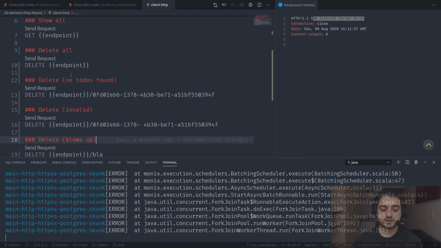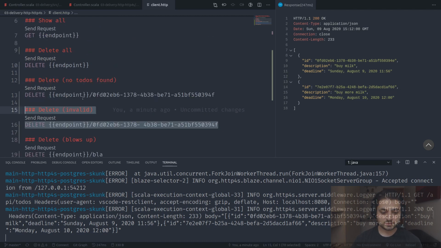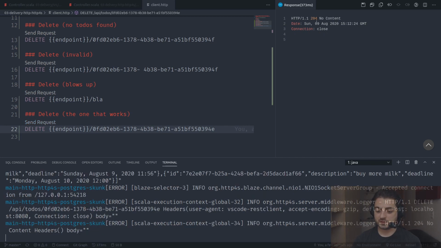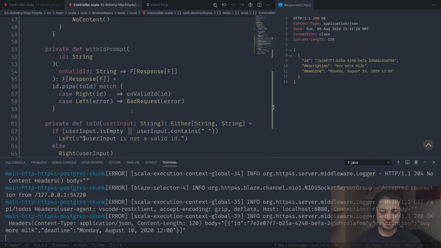Oh no, let's actually try to delete one. So let's do this one. Okay, this one has an E. So delete the one that works. By the way, I'm going to commit this file, but obviously your IDs are going to be different if you play with them. If we try to delete this one, it's going to properly delete it. No content. So if we do show all, it is going to say that it is there. Cool. So now that we have all of these helpers, the rest is going to be very, very fast.